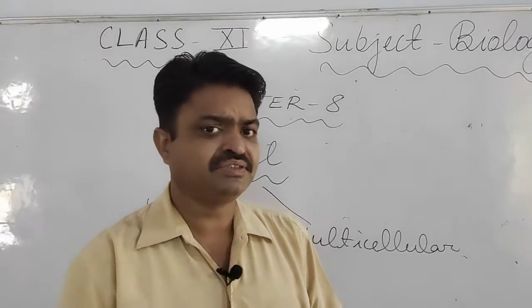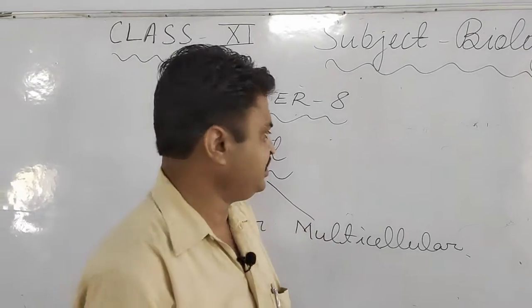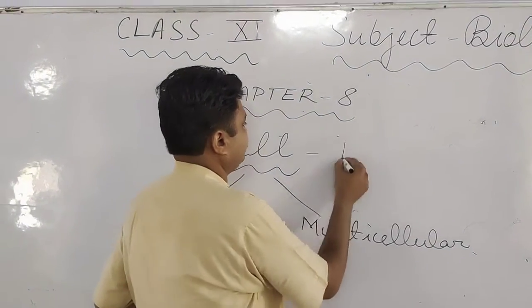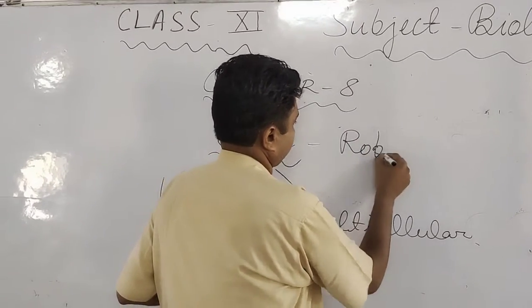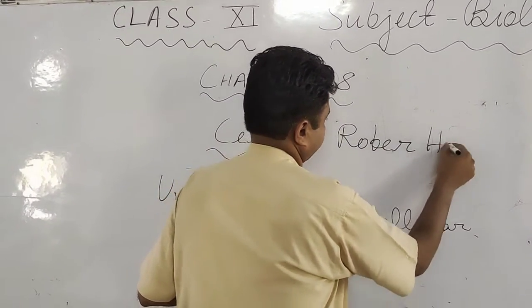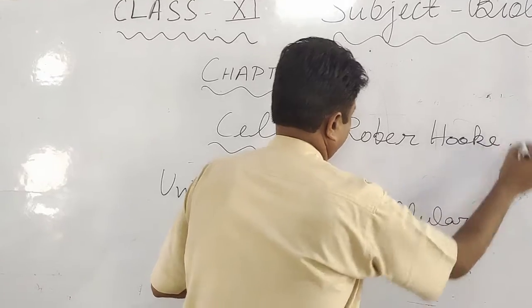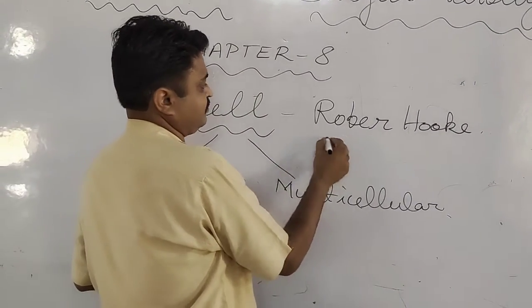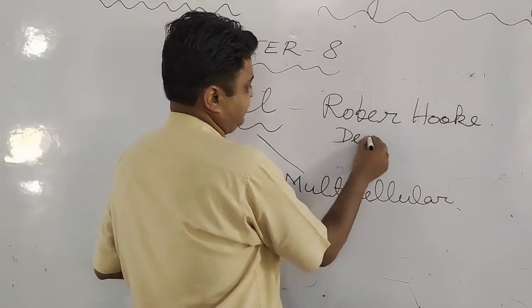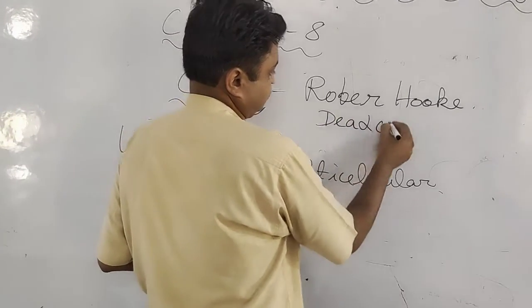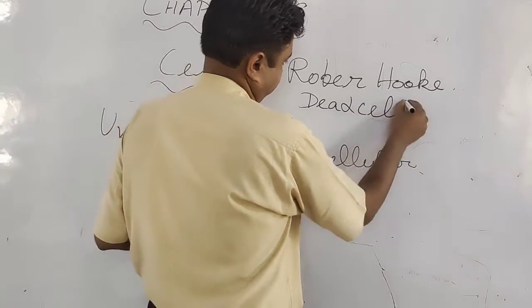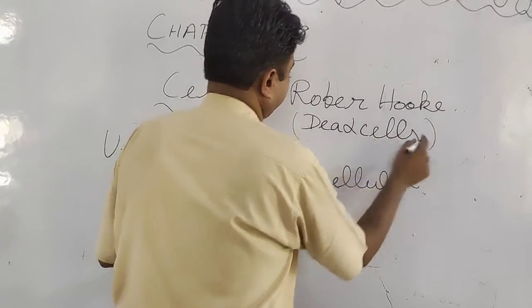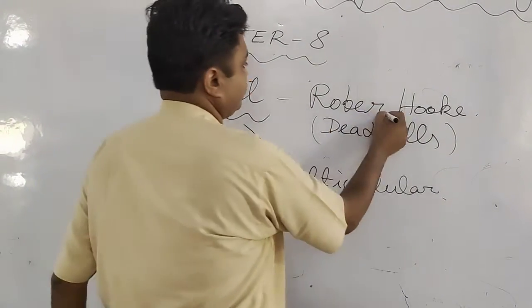So the cell was observed by Robert Hooke, and the cells that were discovered by Robert Hooke are dead cells.